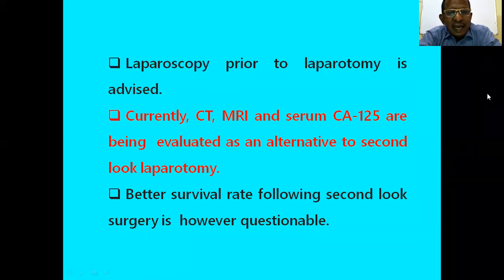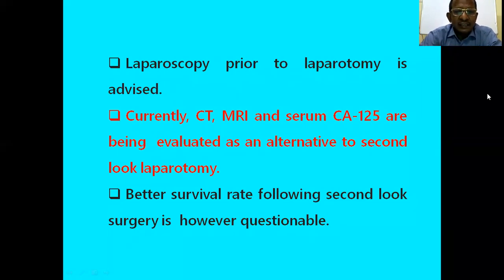Nowadays, CT, MRI and serum CA-125 are being evaluated as an alternative to second look laparotomy, because nowadays second look laparotomy is not usually done, as the residual tumor can be known by CT, MRI, and even by PET scan and by the level of serum CA-125.